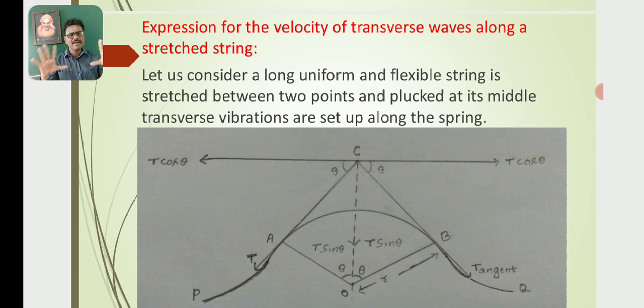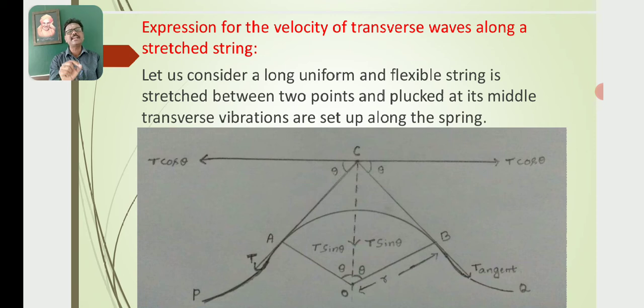According to resolution of a vector, the tension can be resolved into two components. One is along the horizontal axis, another is along the vertical axis. So the tension along CB is resolved into two components: T cos theta along the horizontal axis and T sin theta along CO, the vertical axis.